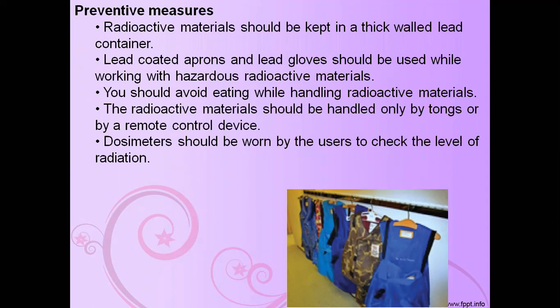Dosimeters should be worn by the users to check the level of radiation. There is a maximum value for how much radiation is released, and this value is measured by dosimeters. Just as speed is measured by a speedometer, the radiation of radioactive elements is measured by a dosimeter. So these are the preventive measures for handling radioactive elements.